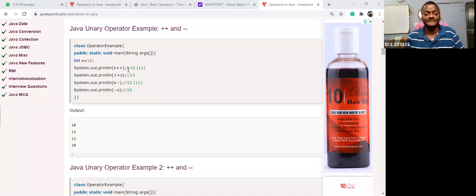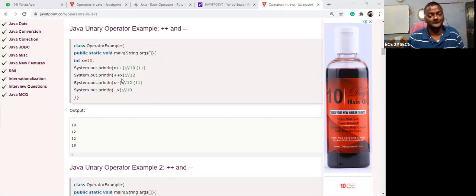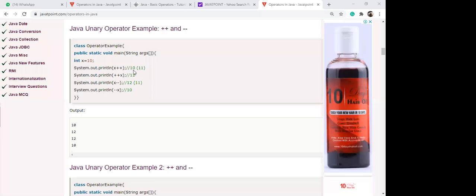What is the meaning of x plus plus? Store and increment, or increment and store? Increment and store. No. Store and add, sir. Store and add. Okay. Store and add. So let us take, suppose, what is the x value?